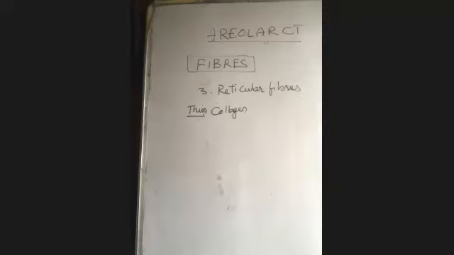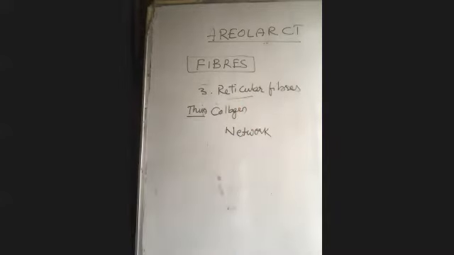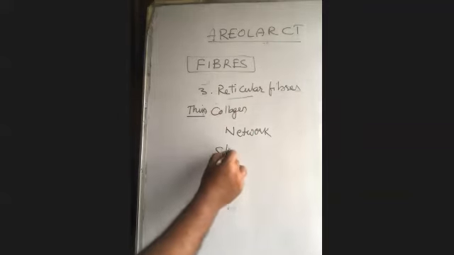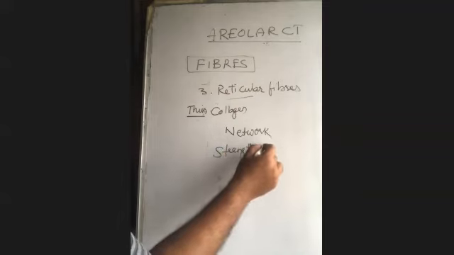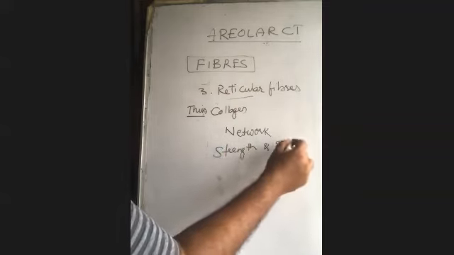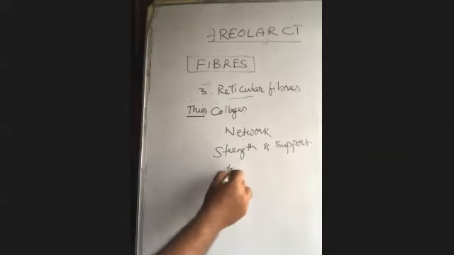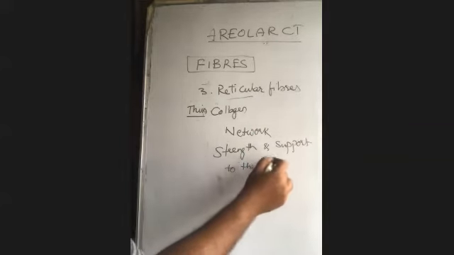Okay, arrangement. What do you say? Network-like. Reticulum itself, the meaning is network. So reticular fibers are thin and form a network. They provide strength and support to certain tissues, such as bone marrow. When we go to the bone marrow, I will remind you once again: strength and support to tissues like bone marrow.